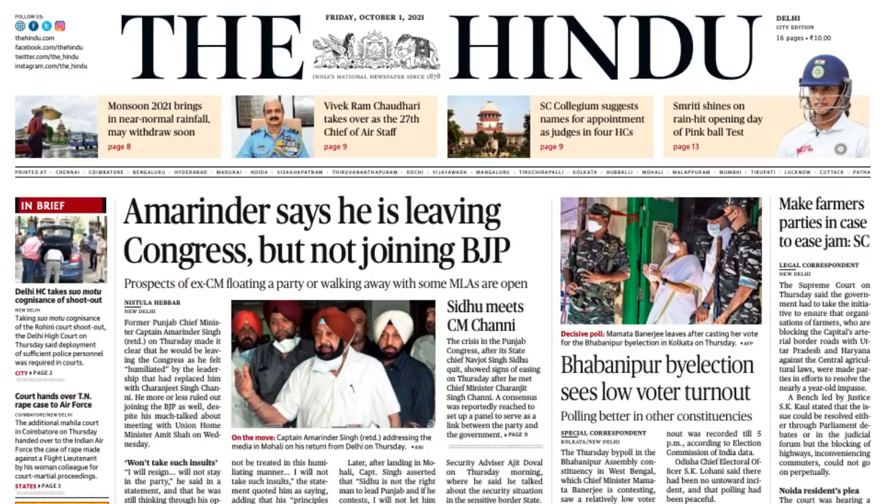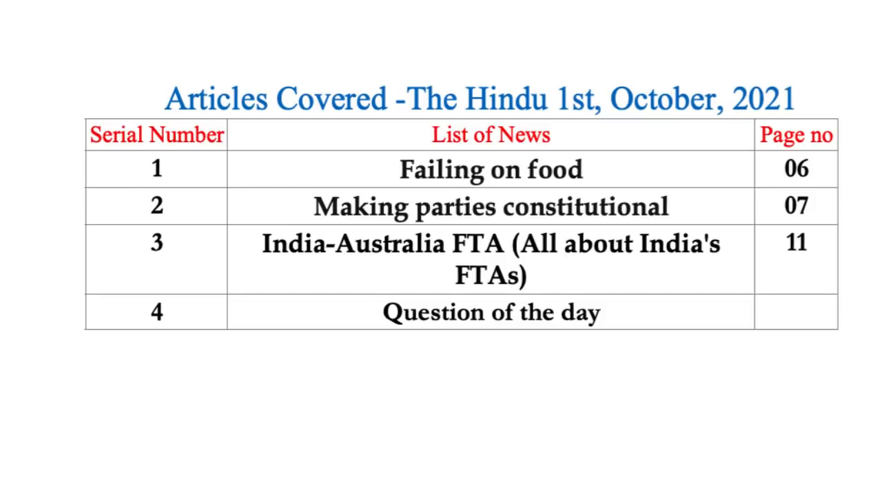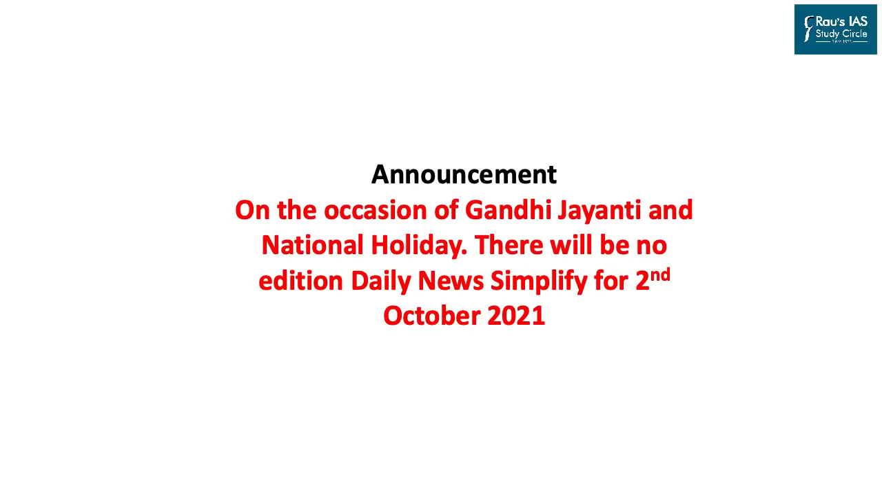Hello everyone and welcome to Daily News Simplified, your one-stop solution to detailed analysis of current affairs which are published in the Delhi edition of the Hindu newspaper. Articles dated 1st of October 2021 are listed on your screen and the time stamping for these articles is given in the description box. So let us begin with the first article itself.